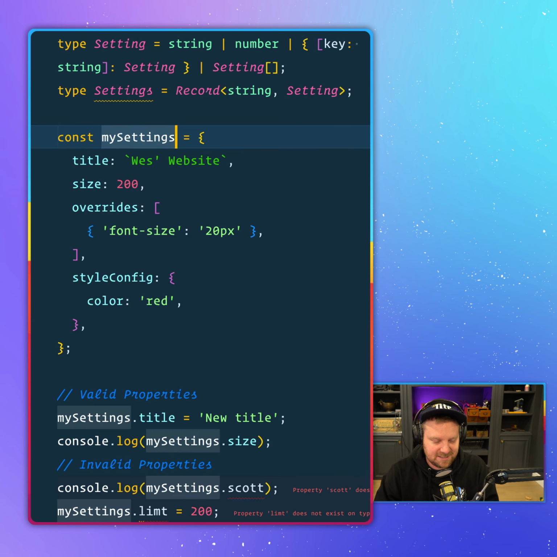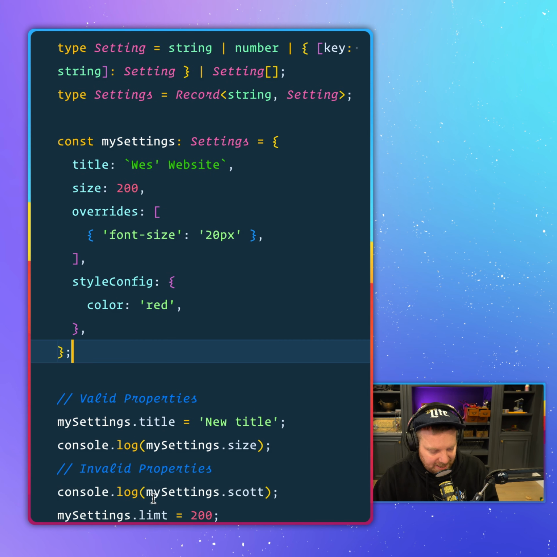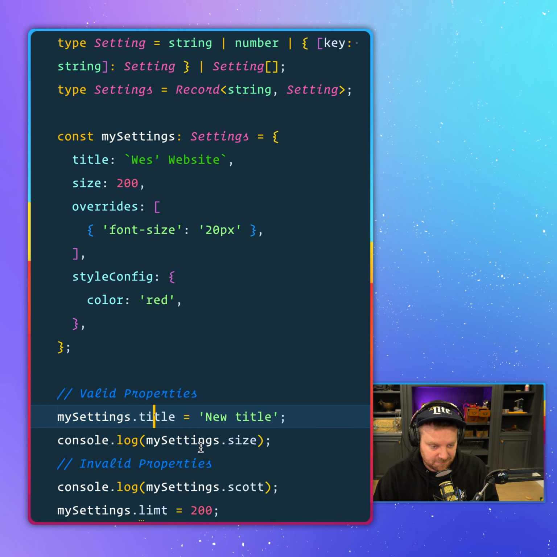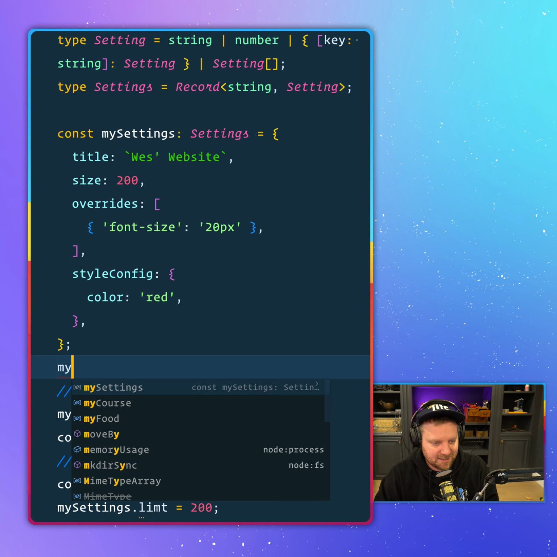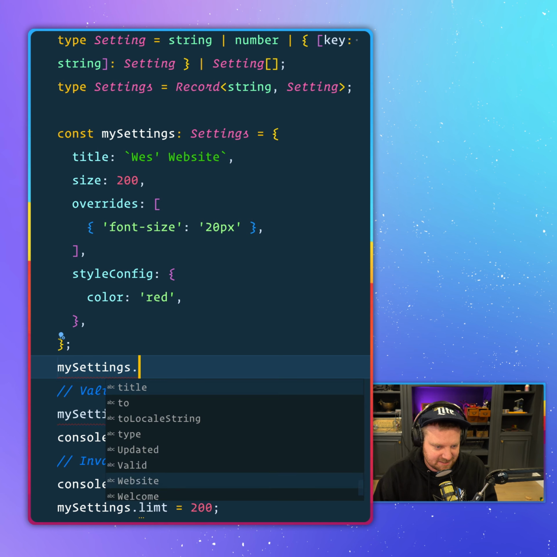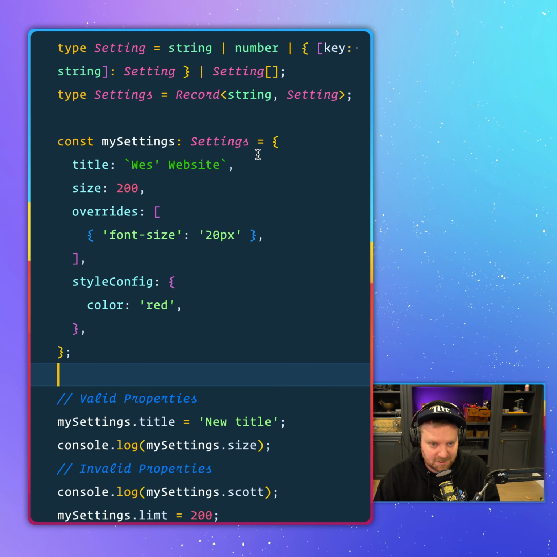So if we go into my settings here and give it a type of settings, and then go ahead and try to access valid properties like title and size, no problem. But if we try to access invalid properties, that is also okay. And I'll show you why. My settings dot, I open up my IntelliSense. There's nothing in there that will tell me what the properties are on it, because the type doesn't know what the properties are ahead of time.